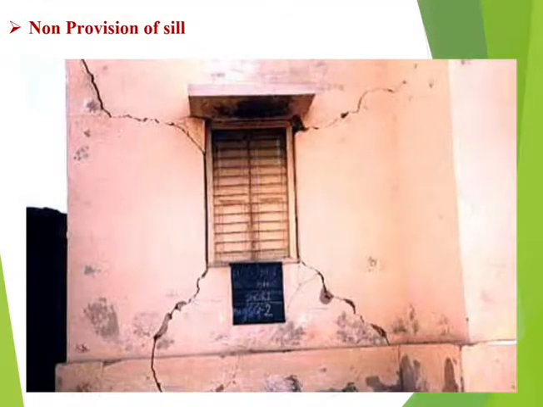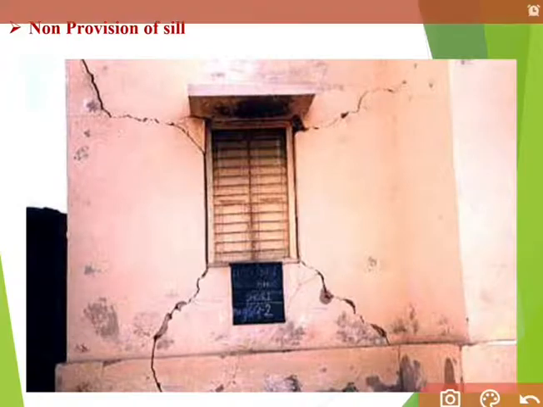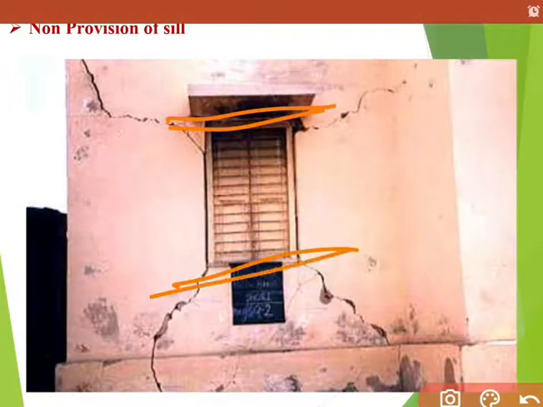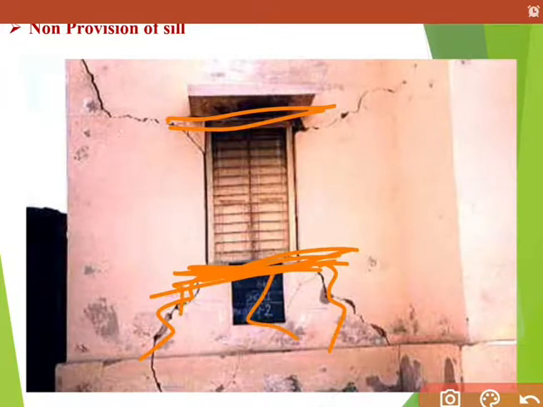Second, non provision of sill. As I stated earlier, the upper portion is the lintel and the downward portion is the sill. If we are not providing a sill here, the load can't be transferred evenly to the portion below. That's why cracks are going to develop here.